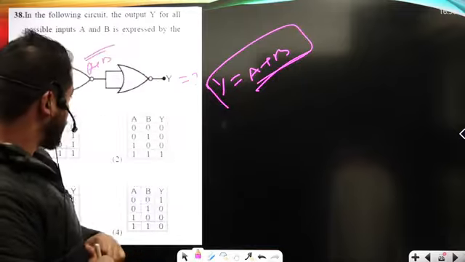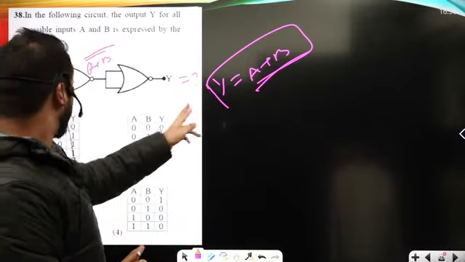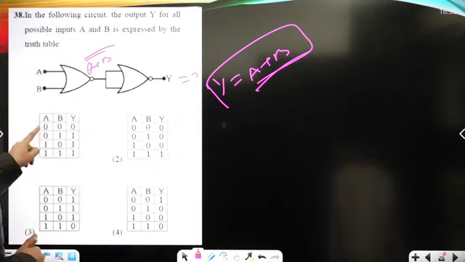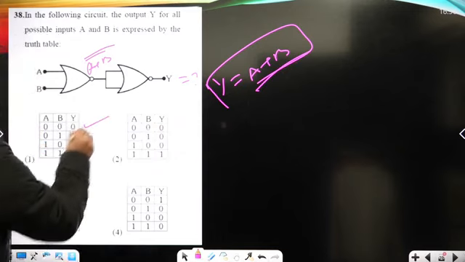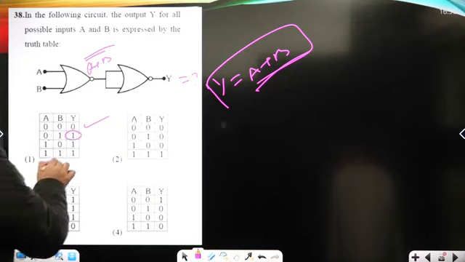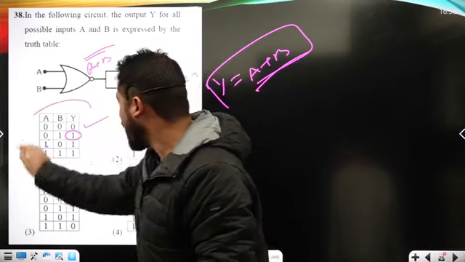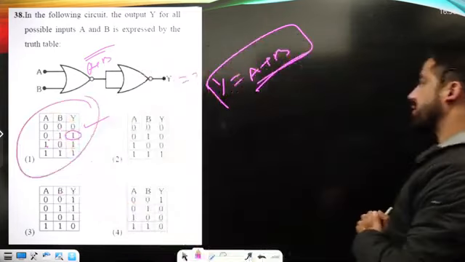This is the algebra for an OR gate. It will behave like an OR gate. If both the inputs are 0, output will be 0. If one of the inputs is maximum, output must be maximum, okay? So option first is the correct option, right?